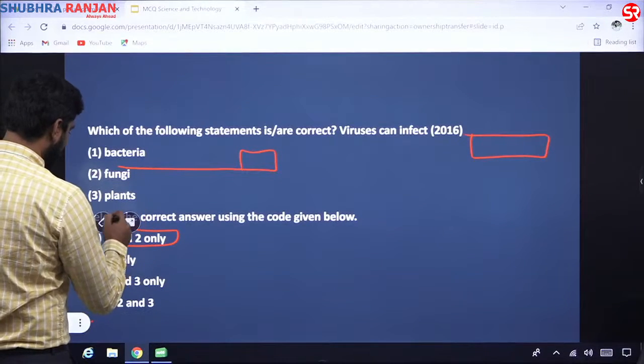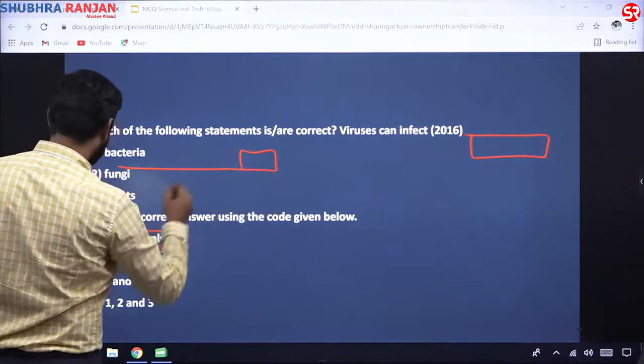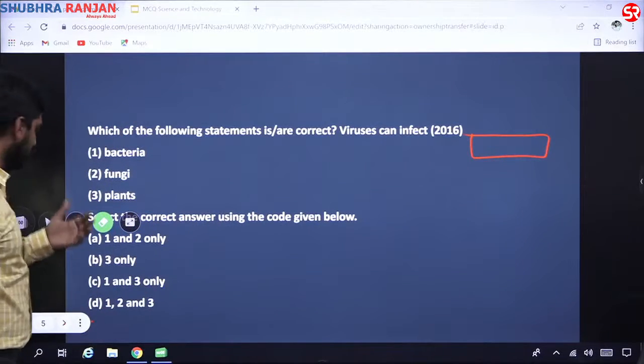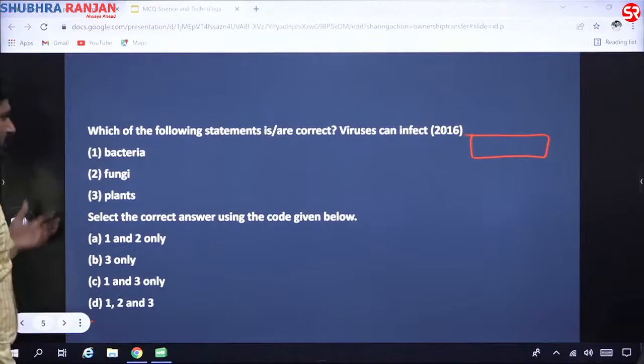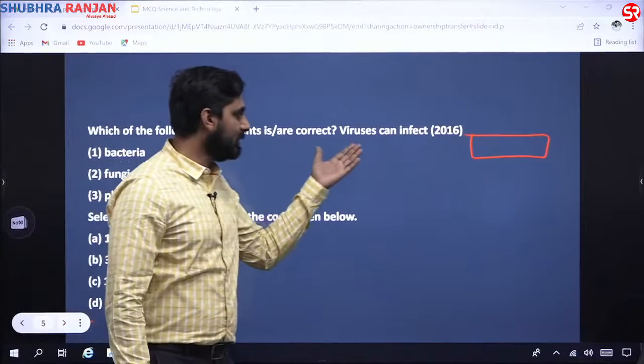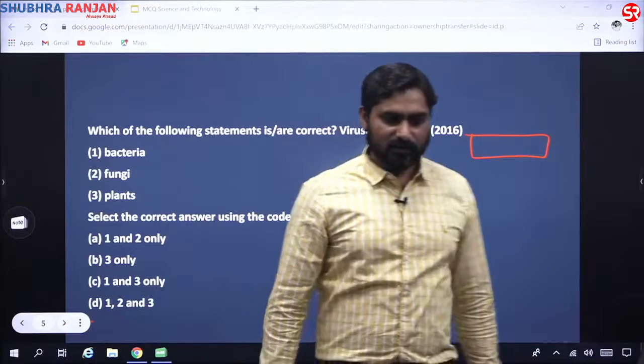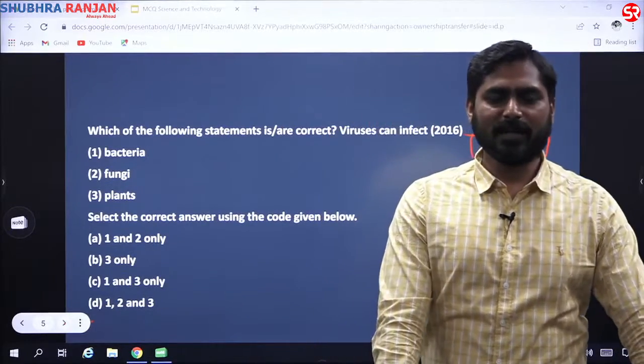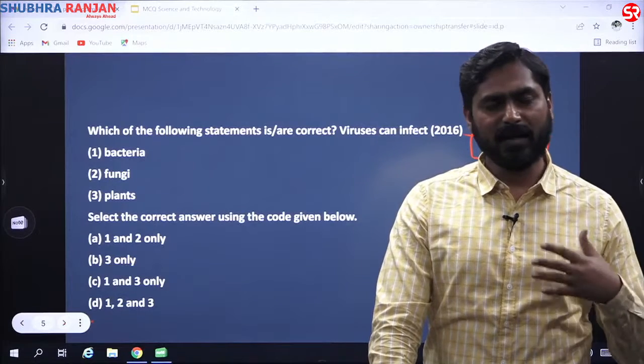Now this is a question again on viruses. So please go through this question. Which of the following statements are correct? Viruses can infect. There is a general curiosity whether viruses can affect everything. Can they affect bacteria also?